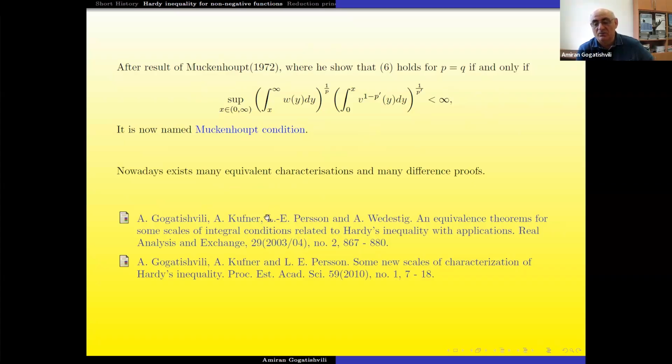This Kupner is from Prague, Persson and Vedestik from Sweden, and with Kupner and Persson, we have found, I think, 15 equivalent conditions of this, because different problems have different interests. Now my talk is dedicated not to conditions, but to equivalence of inequalities. Okay. This is a small history about the Hardy inequality.